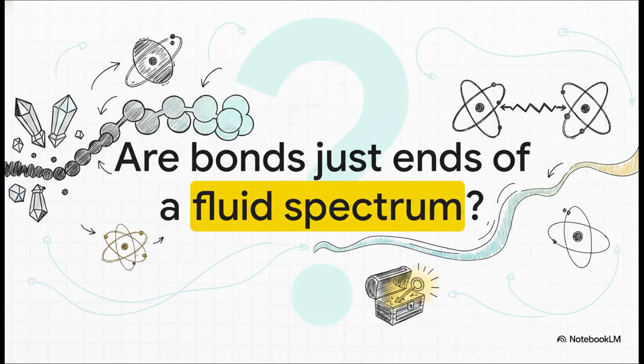Which brings us to our core takeaway for today. Are ionic and covalent bonds truly separate boxes, or are they really just the opposite ends of a very fluid spectrum? From quirky, anomalous d-block electrons to the intense tug-of-war of polarization, nature constantly shows us that everything is connected by gradients. Understanding these fluid shifts isn't just about memorizing random exceptions. It's the absolute master key to predicting chemical behavior.